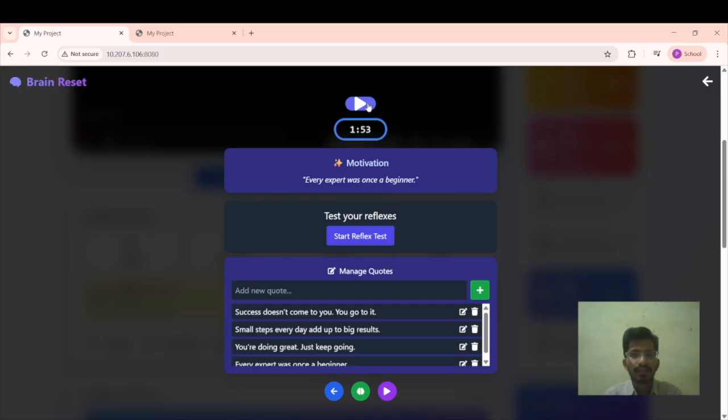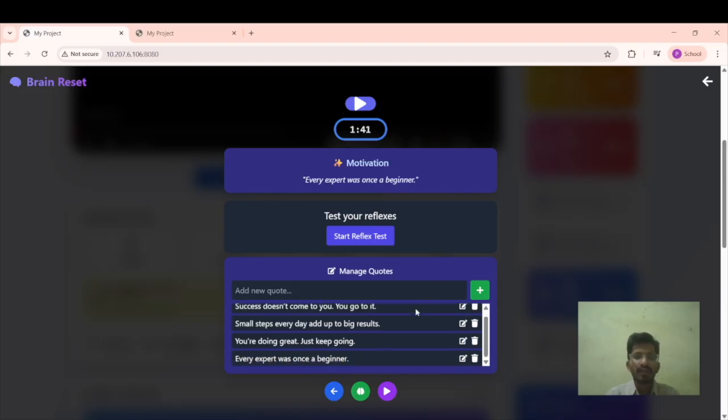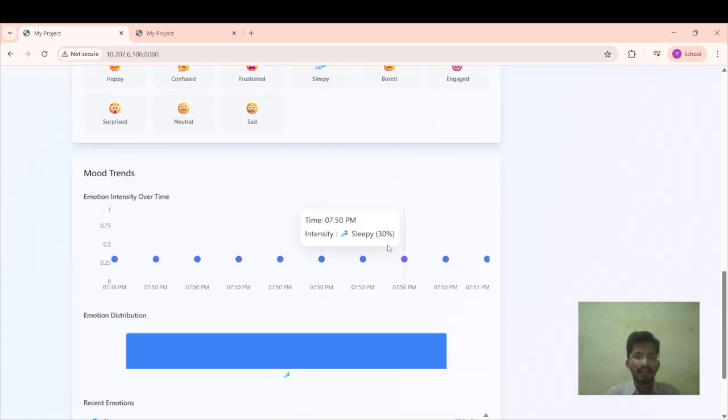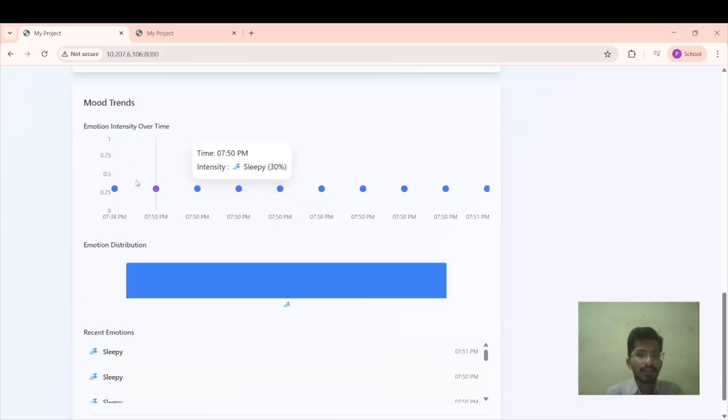Relaxation music will be played for the user, and a motivation quote is dynamically generated every time. You can start a reflex test, which is simply an education test, and you can add some notes because they will be saved. This is like 1 or 2 minutes, and based on the adjustment the user can be happy. And coming to mood trends, here we plot the mood trends using TypeScript and Vite.js.